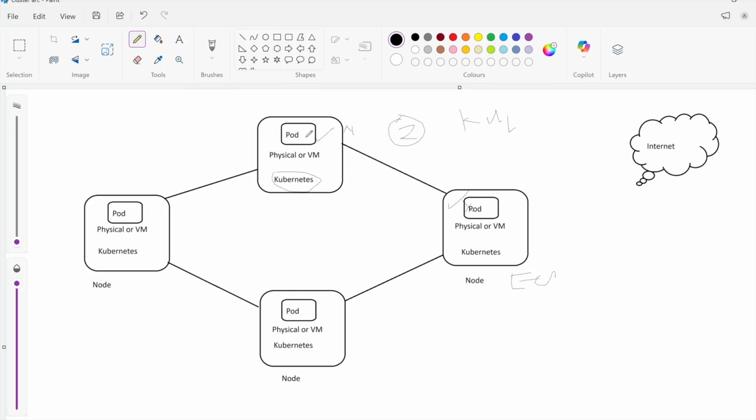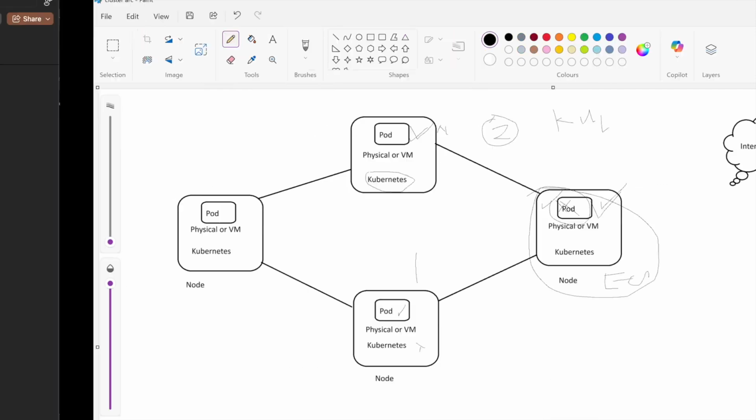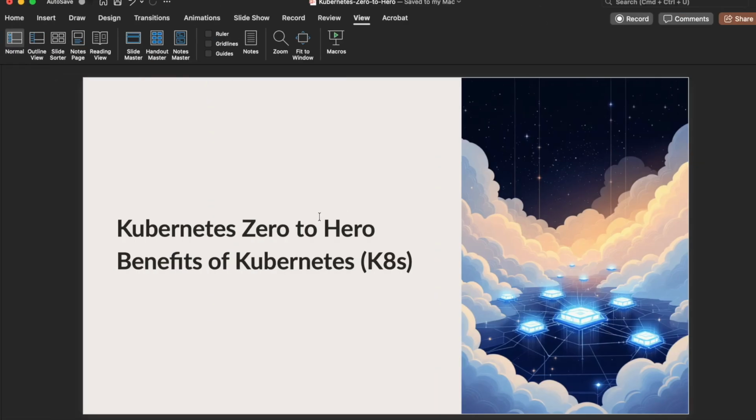So imagine your Kubernetes cluster created 2 pods, one on this node and one on this node. If this pod goes down, it's going to create one immediately. And what if this node itself goes down? If this EC2 machine goes down, what is Kubernetes going to do? It's going to put this container immediately on a different node. It does this for us automatically, so we don't need to do anything. That's what Kubernetes does. In that way you get high availability as well. If I go back to this PPT, you will understand better.